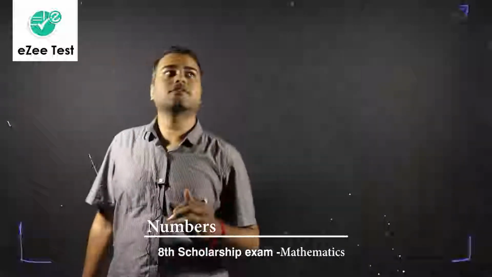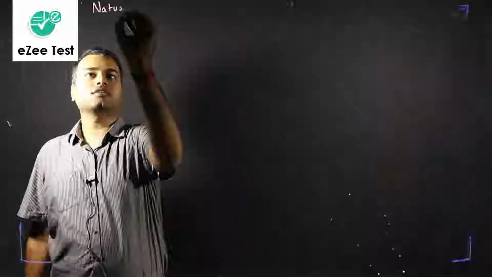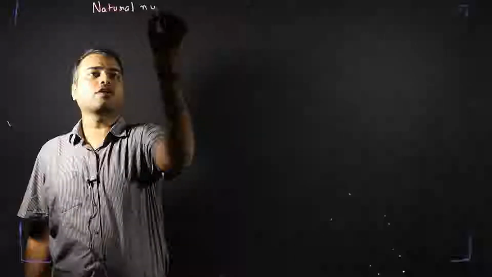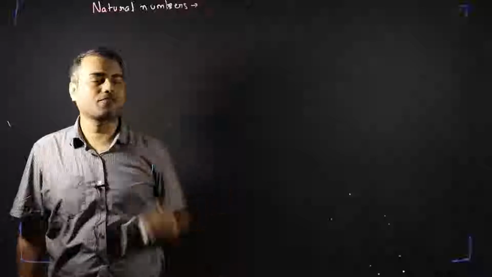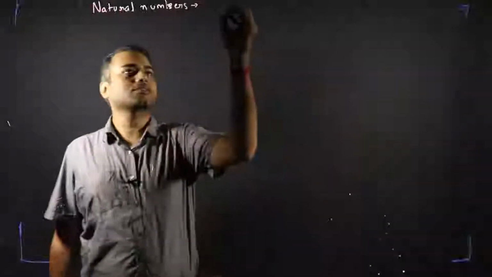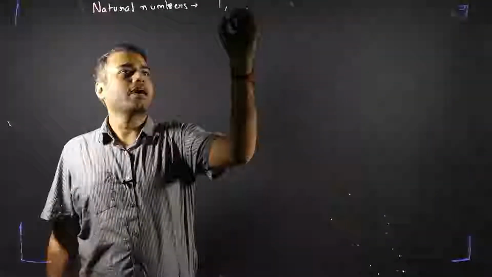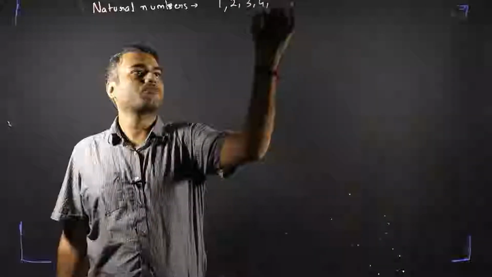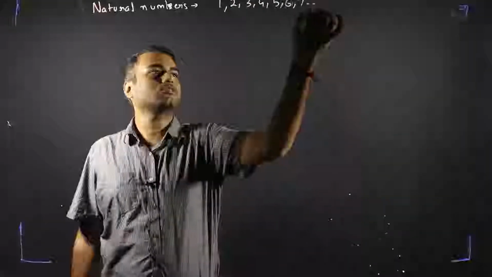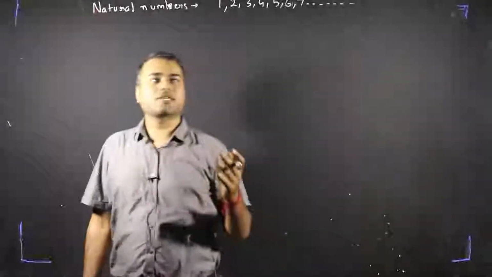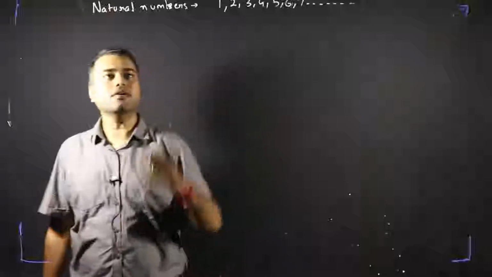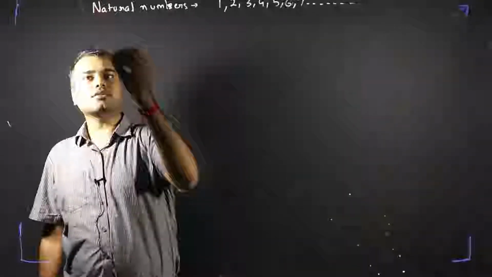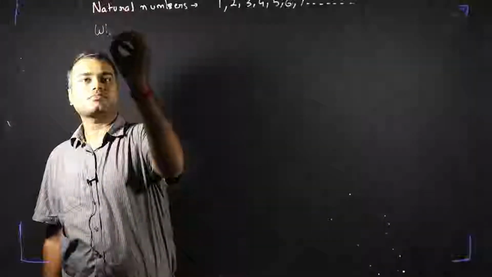So first of all, the first classification is natural numbers. So what are natural numbers? I hope all of you must have read about this in your previous classes as well. Natural numbers are the numbers starting from 1 and then 2, 3, 4, 5, 6, 7 and so on. So natural numbers are basically 1, 2, 3, 4, 5, 6, 7, 8, 9, 10, 11, 12 and so on.